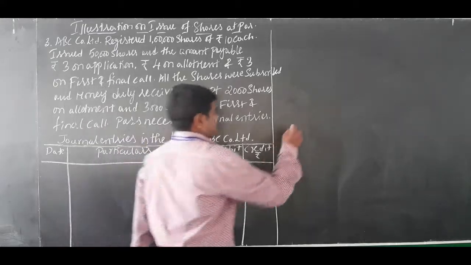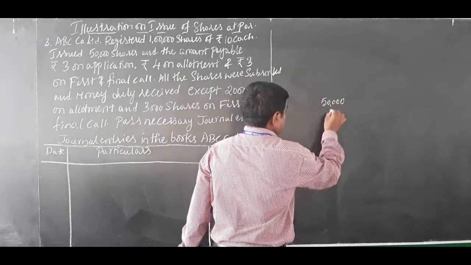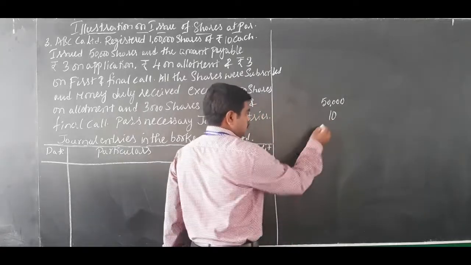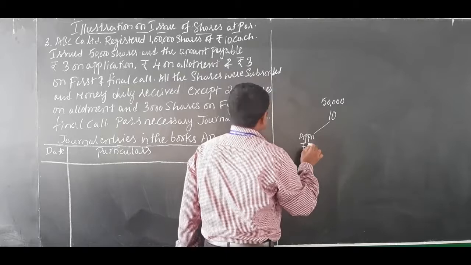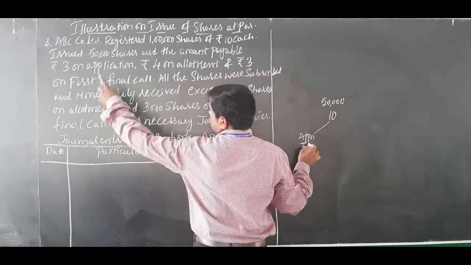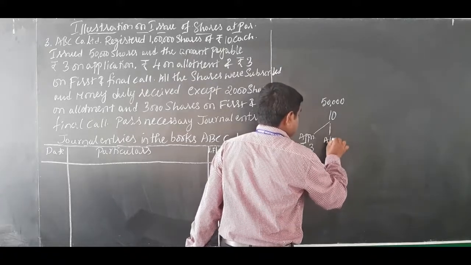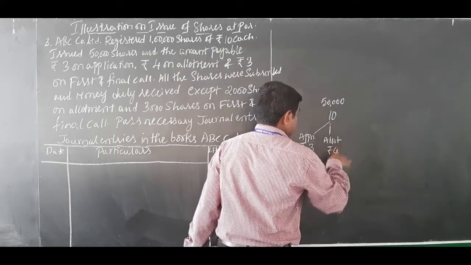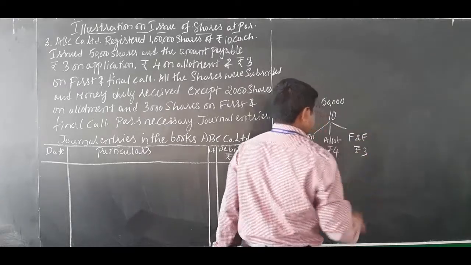How many shares are issued? Only 50,000. Face value how much? 10 rupees. Application how much? That is application 3. Allotment 4. First and final call rupees 3.